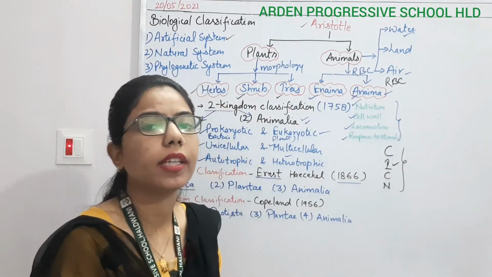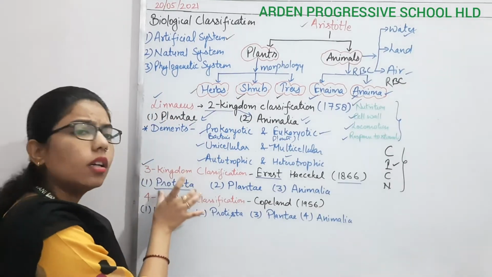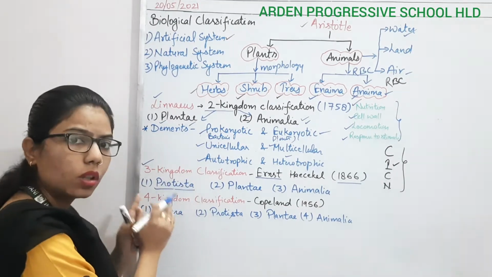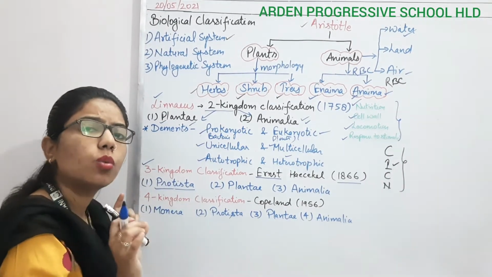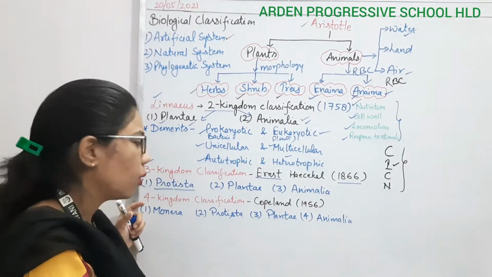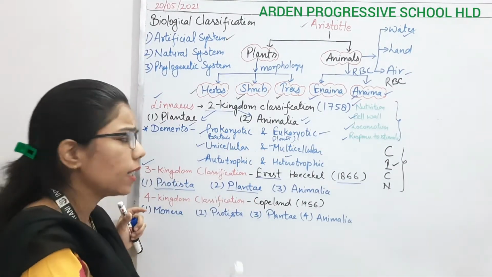For example, we can say amoeba. So all these things come under the Protista. So they have given one more kingdom specially for those organisms which are unicellular as well as eukaryotic. And in kingdom Plantae, all the things, algae, still there is one problem.